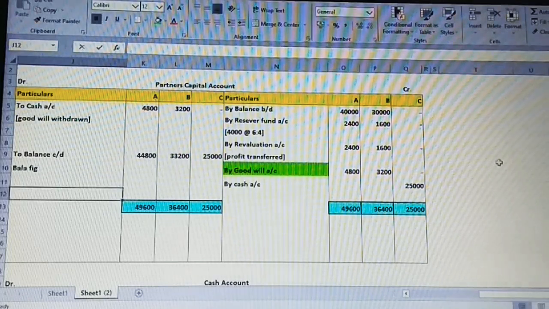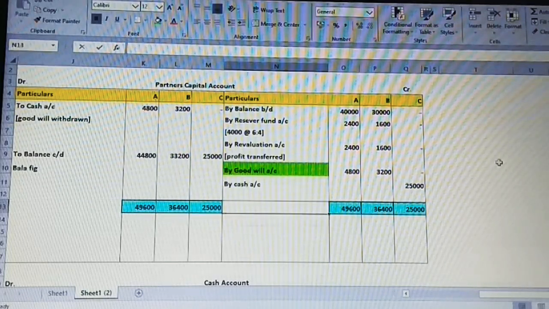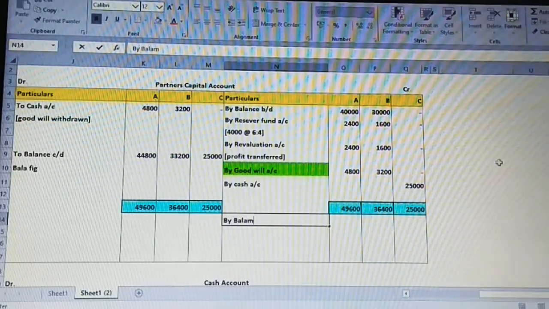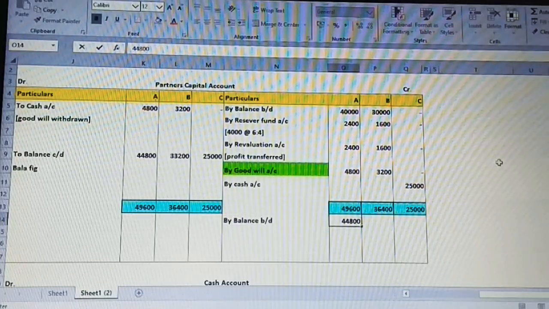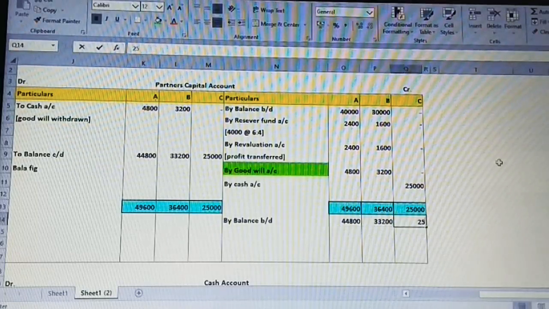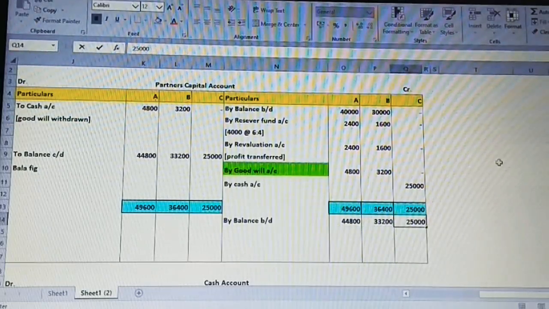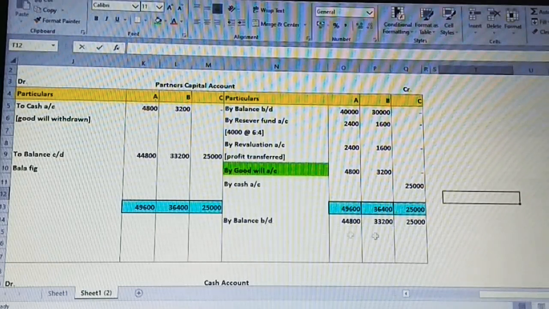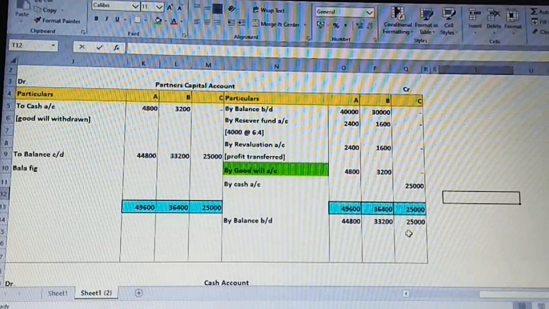This is going to be taken by us after the total as balance brought down. So the same 44,800, 33,200 and 25,000. What was the closing balance will be the opening balance, so you just have to show this. Now we have completed the partners' capital account. Just observe, it's very simple. This is a step which we always need to follow when goodwill is withdrawn. It is going to affect only the debit side.